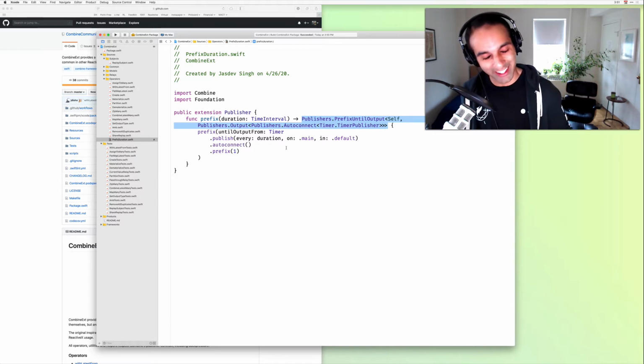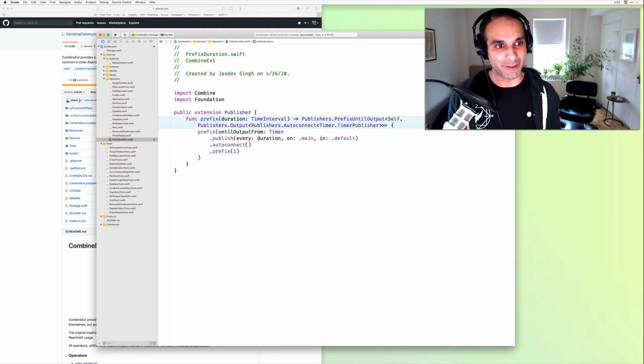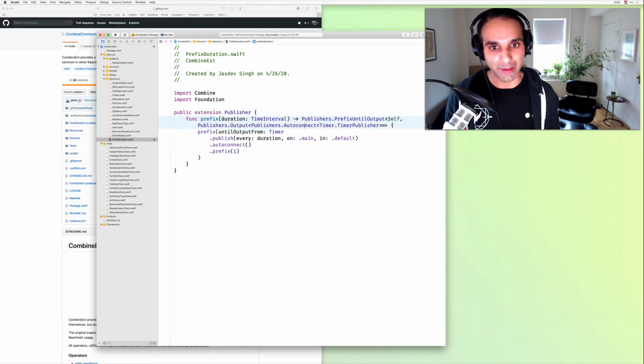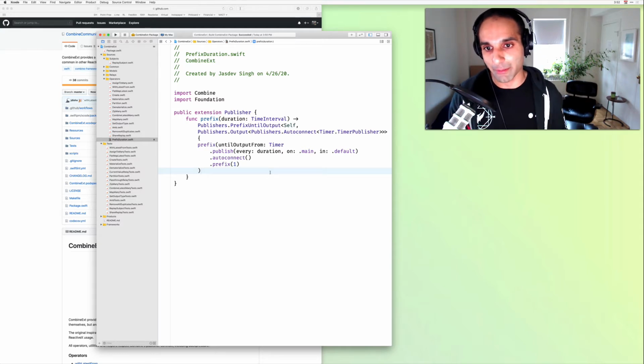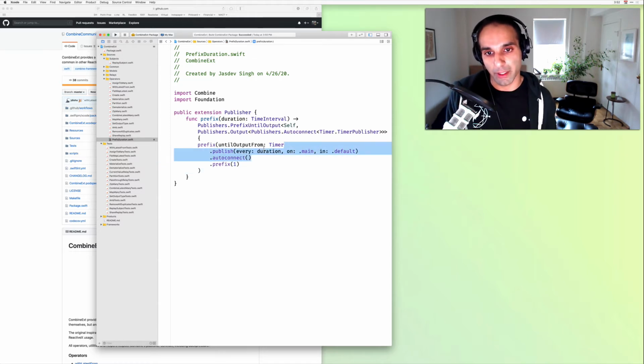So there's a lot of nuance for a line, but of course it is one hell of a line. But in any case, it's just like a publisher. So that's really the implementation for it. So to recap, we're basically saying prefix upstream until we get a single output from this timer.